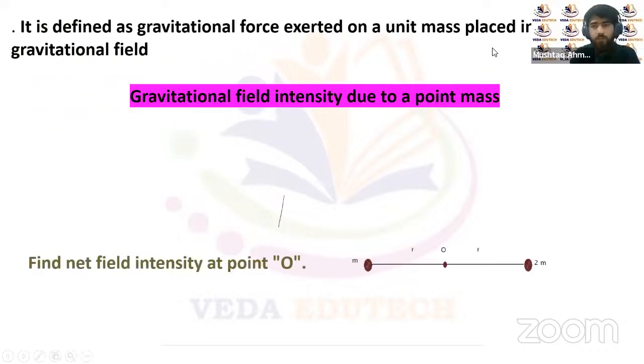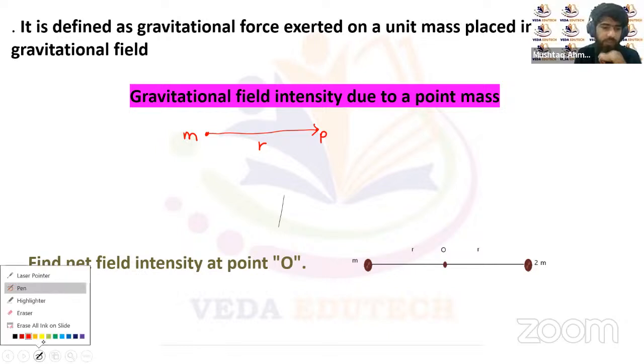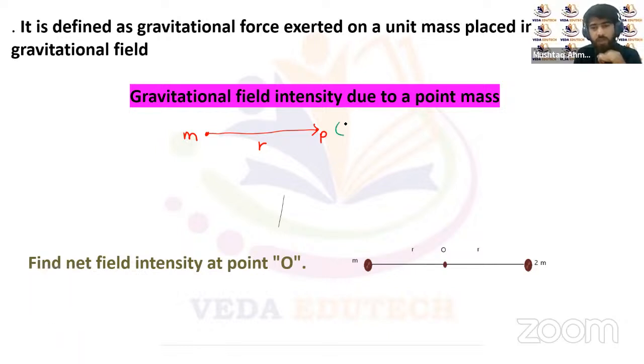Now let's see how the gravitational field intensity varies for the point mass. The gravitational force exerted on a unit mass placed in a gravitational field is what we call gravitational field intensity. Now let's suppose we are placing a mass m, a point mass. We have to calculate, because of this point mass m, the gravitational field intensity at some point P at a distance of r from the point mass m. Let's represent this gravitational field intensity by I.